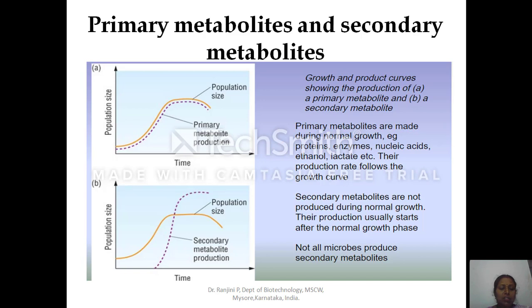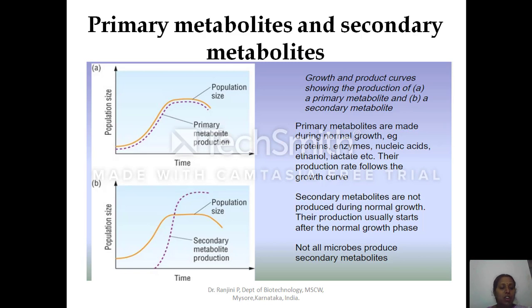These are the curves which are showing the production of primary metabolites and the secondary metabolite. Curve A is showing the production of primary metabolite. Curve B is showing the production of the secondary metabolite. Primary metabolites are the metabolites which are produced by the microorganism during the growth phase or the exponential phase of the cell growth, and they are very important for the cell growth and development.